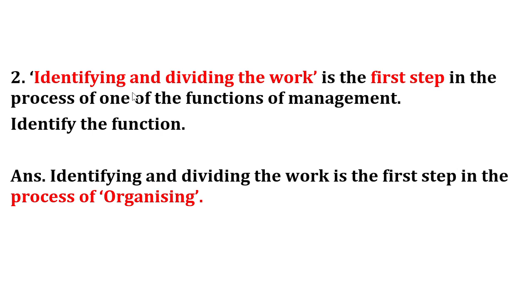Second question: identifying and dividing the work is the first step in the process of one of the functions of management. What is that function? It is the process of organizing. Here, in the process of organizing, we know that there are 4 different steps. The first step of organizing task is identifying and dividing the work. The second step is departmentalization, the third step is assigning duties, and the fourth step is establishing authority responsibility relationship.